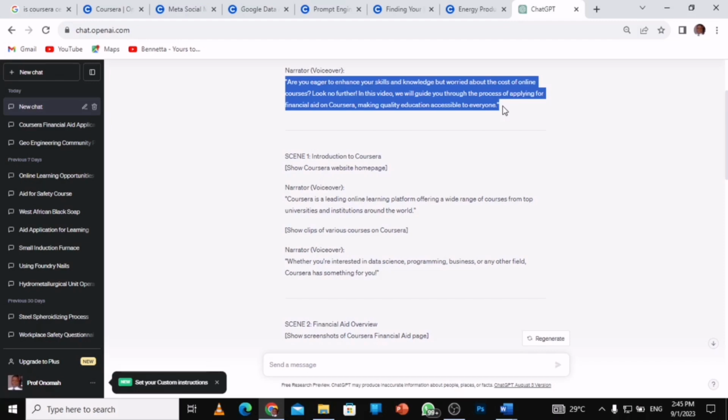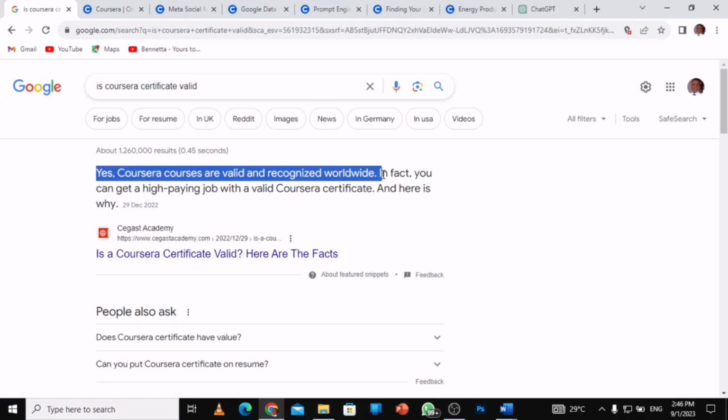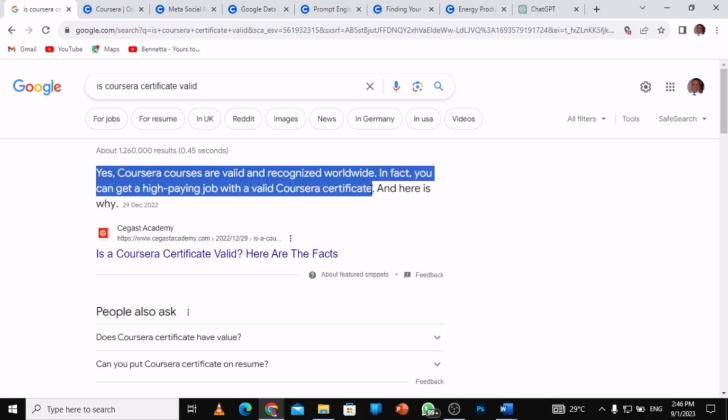online certification is not valid. So I asked this question here. On Google, I just asked, is Coursera certificate valid? And what they said is yes. Coursera courses are valid and recognized worldwide. In fact, you can get high-paying jobs with a valid Coursera certificate. Whoa, and this is the key.